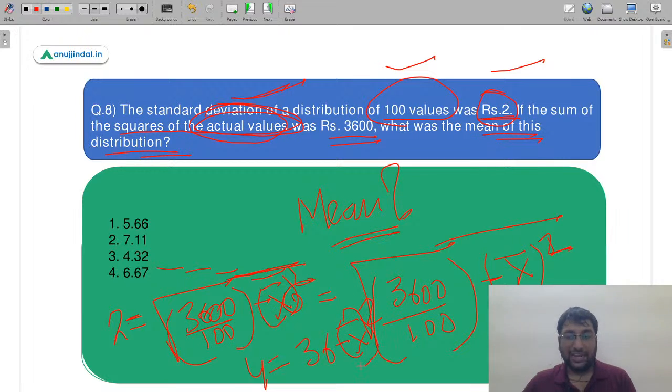I do not want to get into these calculations, but just to make it little easier, little comfortable for some of you. So now simply what you have to do, you have to simply take the mean on the other side, square, and this is 36 by 4, that comes out to be 32 by x square. Just solve this, you will get your answer. So यहाँ से आपको आंसर मिल जाएगा calculate होके. And the answer would come out to be 5.65, that is approximately 5.66, and A would be the correct answer.